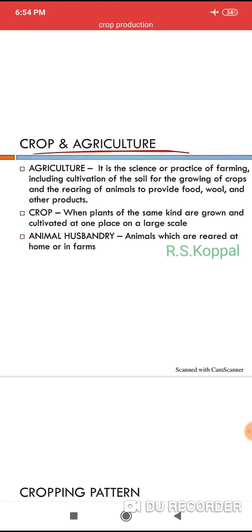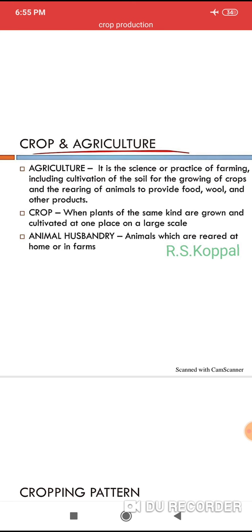Before going to these definitions, I want to give some information regarding the origin of agriculture. Many years back, people were nomadic, they didn't have knowledge at that time, and they were wandering in groups from place to place in search of food and shelter.